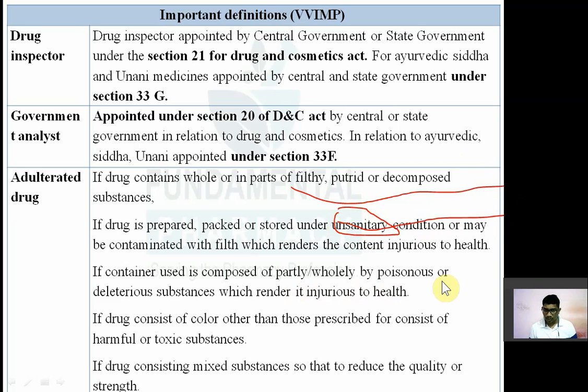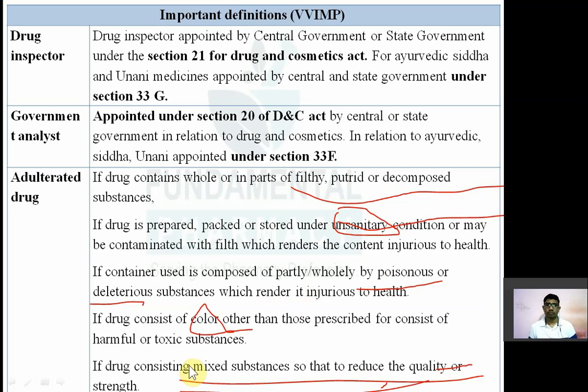The third word is: the container is composed of poisonous or deleterious substance. If the drug does not contain the proper color, if the drug consists of a color other than prescribed. So the words are filthy, putrid, decomposed, unsanitary condition, then poisonous container, color, okay, then strength.